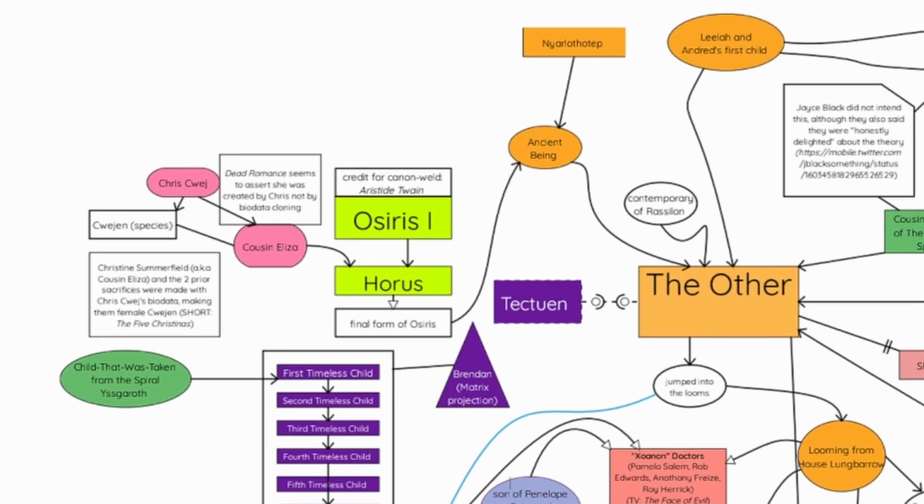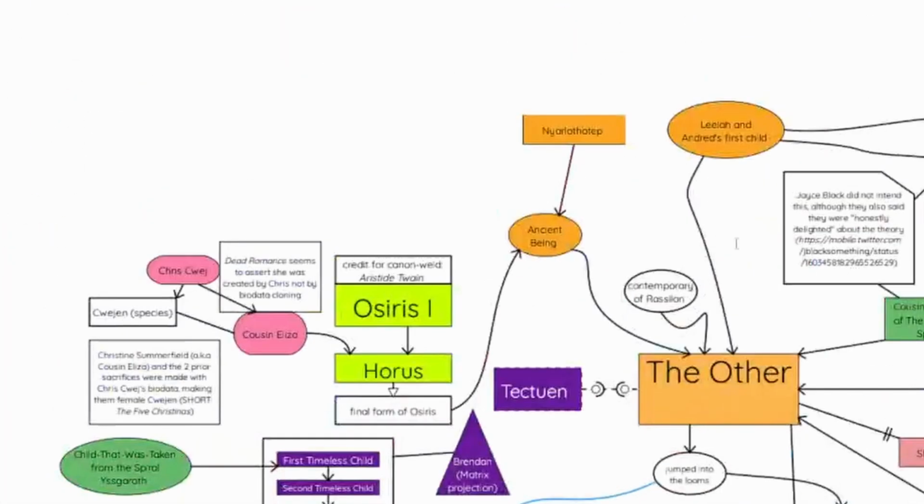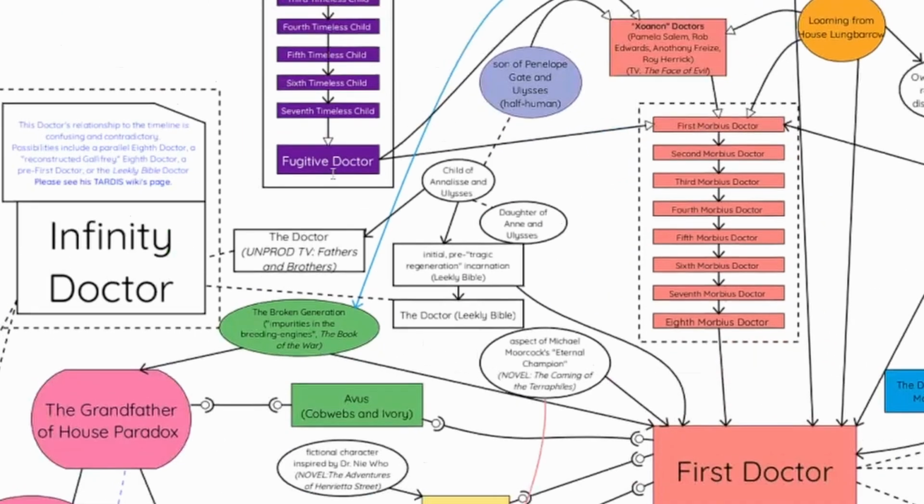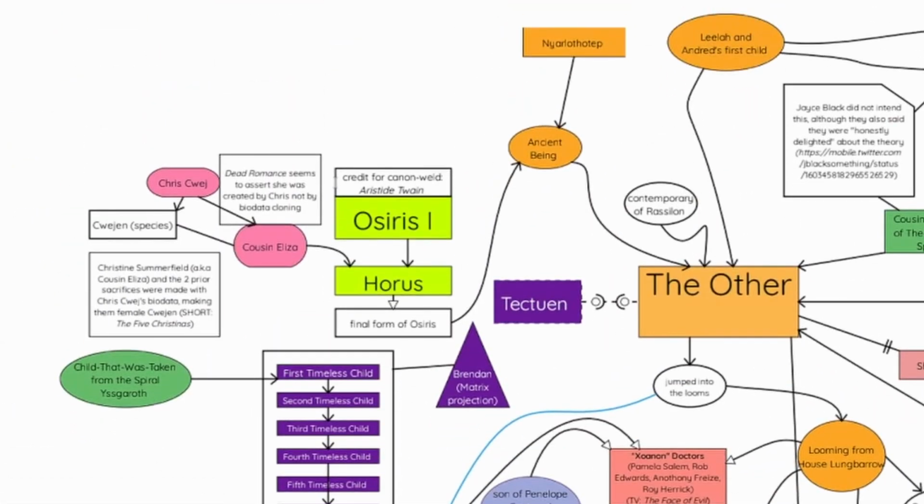Like, you know how big this chart is. We've literally just started. We aren't even to the first Doctor yet. Exactly. We aren't even to the first Morbius Doctor. We aren't even to the first Timeless Child yet.